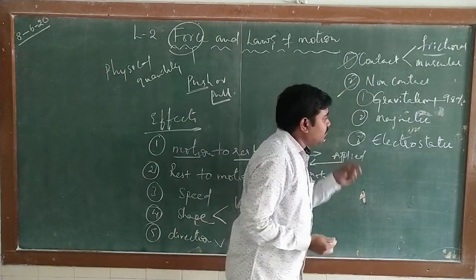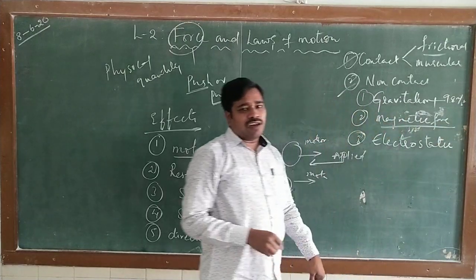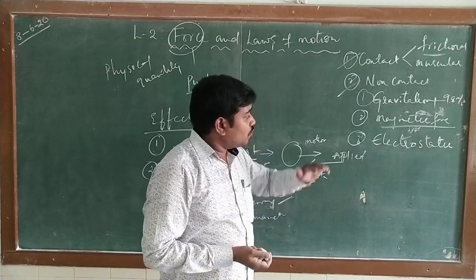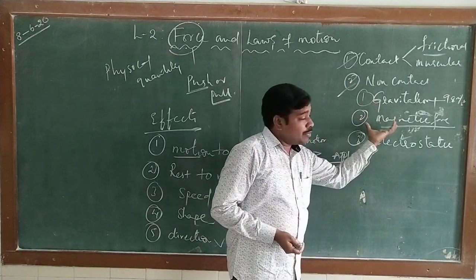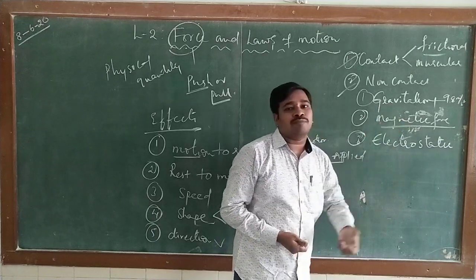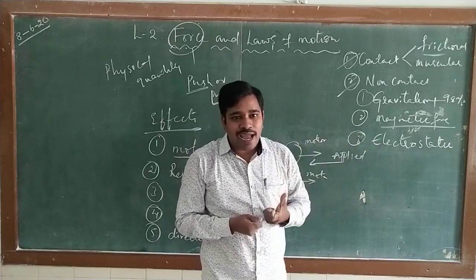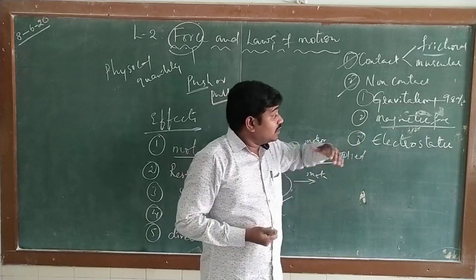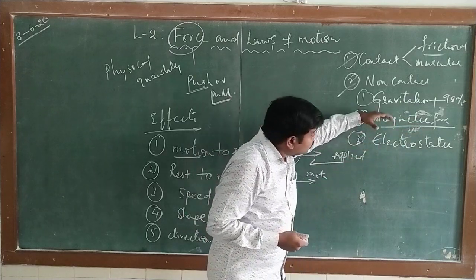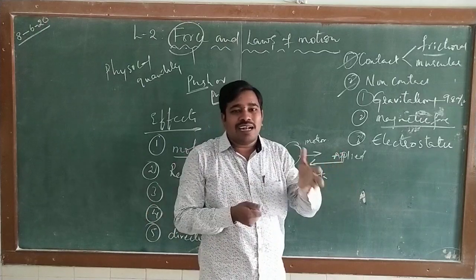Whereas magnetic force, what is magnetic force? We have already observed the magnet. It has two poles, North Pole and South Pole. The force which is offered by a magnet to attract objects is called magnetic force. For example, if you bring an iron object towards the magnet, it will attract. And the strength of the magnetic force depends upon the distance between the objects. If the distance is more, it cannot attract the objects.